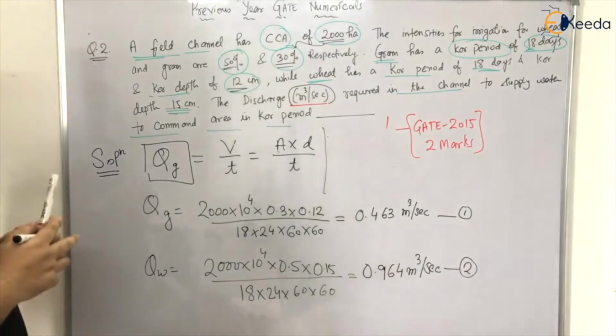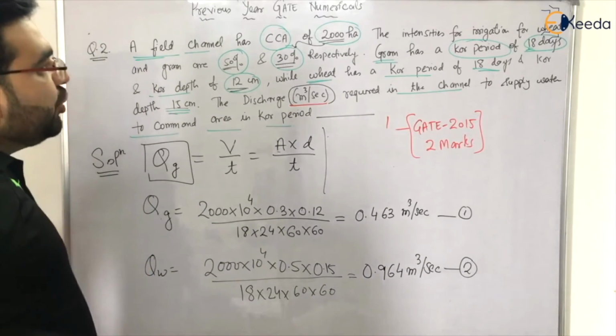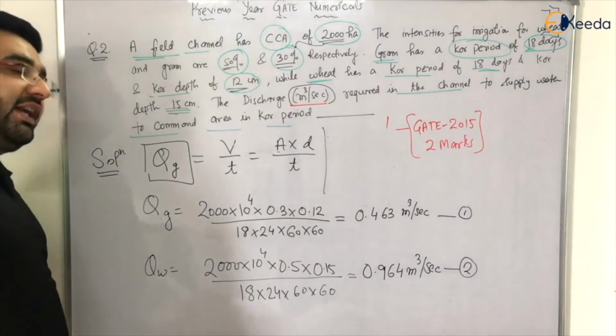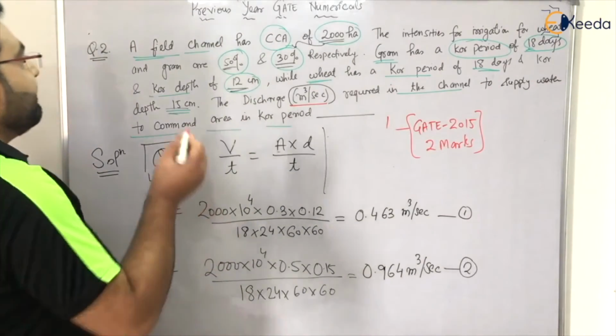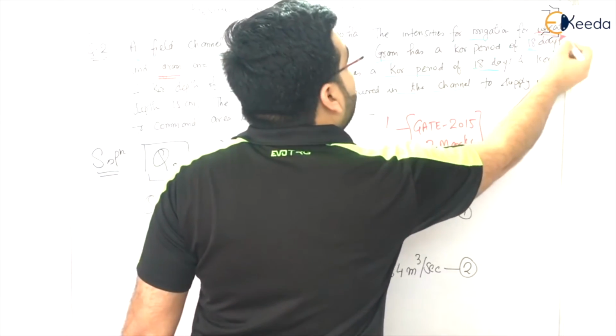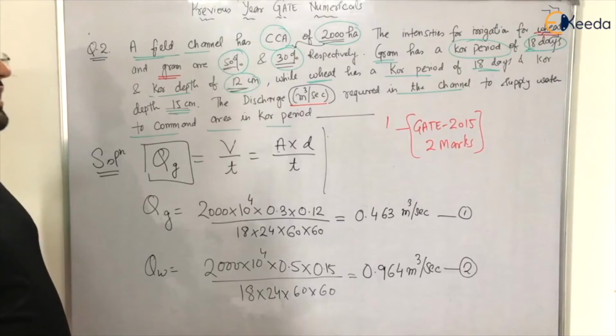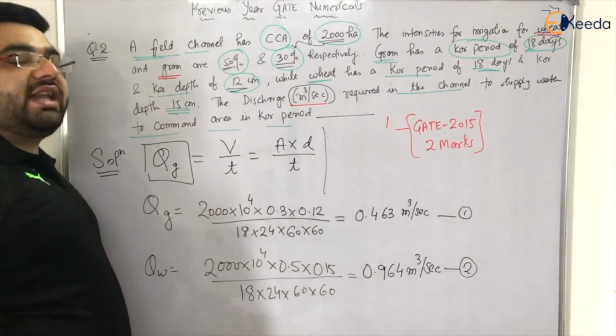Now there is a trick. The trick is that you must know, again I'm repeating, that your gram and your wheat both are rabi crops. Rabi crops means they can be grown simultaneously.